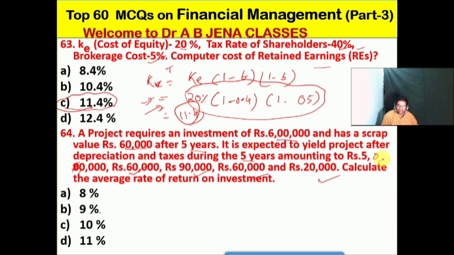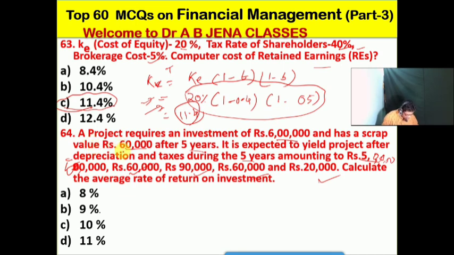Calculate the average rate of return. Friends, sorry for the typing error, the first figure is 50,000. You take that into consideration.